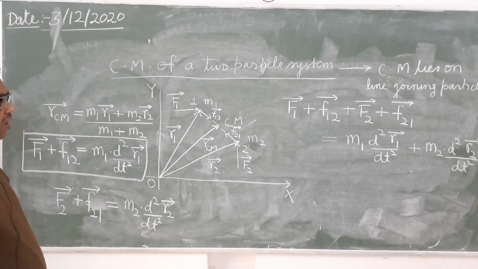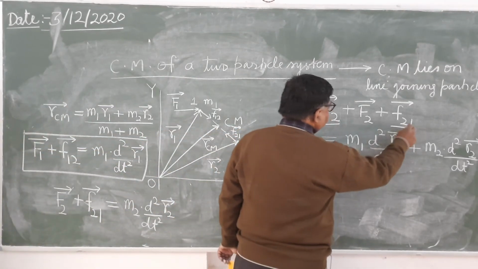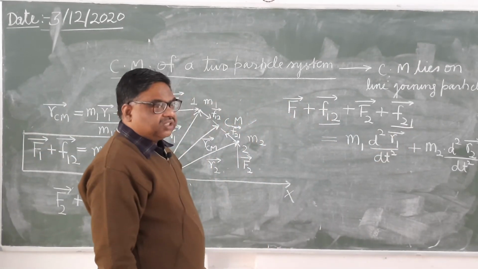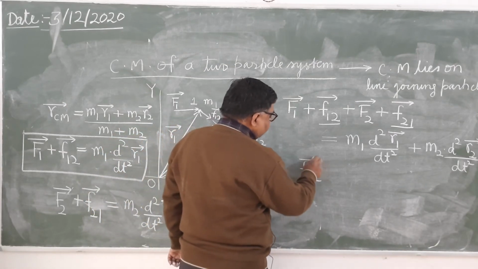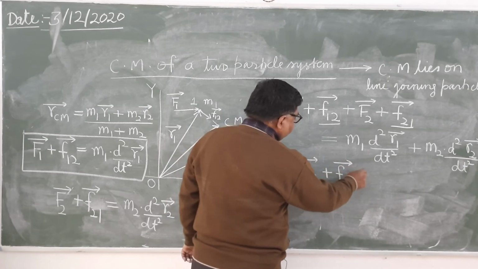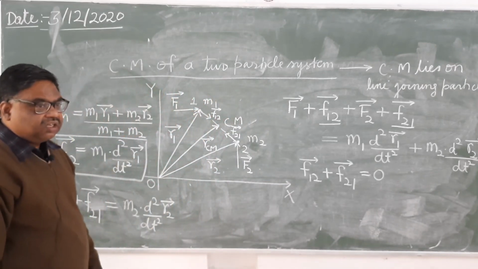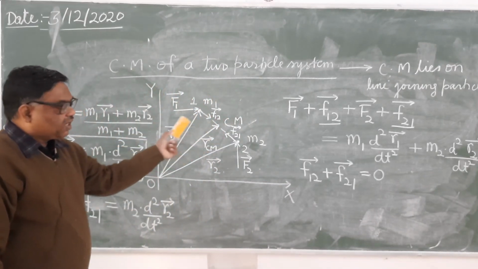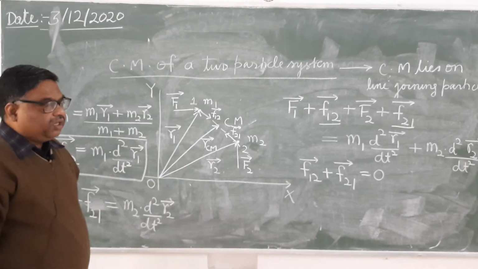Now see here, what will be this thing? Vector F12 plus vector F21, it will be equal to what? It will be 0 from Newton's law of action and reaction. Both forces are equal in magnitude and opposite in direction, therefore their resultant will be 0.